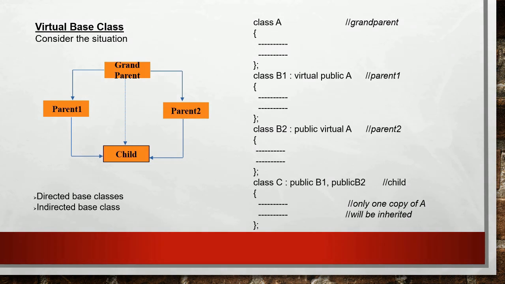Here is an example where class A is the grandparent, and B1 and B2 are the intermediate base classes, that is parent 1 and parent 2. While declaring these classes by inheriting from the grandparent, we have to use the keyword virtual before or after the visibility mode. The child class, that is class C, can be declared by inheriting from base 1 and base 2, that means B1 and B2. Thus, when a class is made a virtual base class, only one copy of that class is inherited.